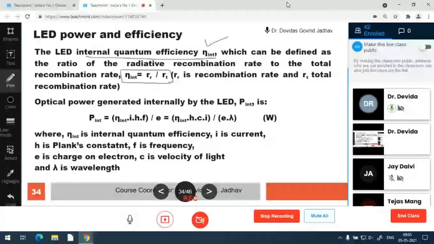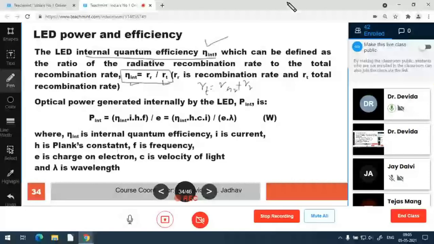Then RNR is also there, which is the non-radiative recombination. RR and RNR can be formulated as RT equal to RR plus RNR. Radiative recombination plus non-radiative recombination is total recombination. Sometimes total recombination is only given as R.